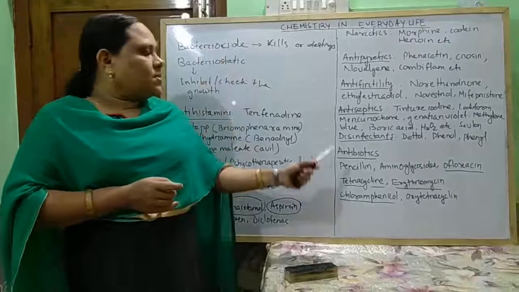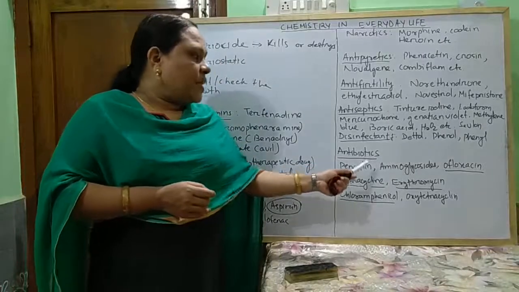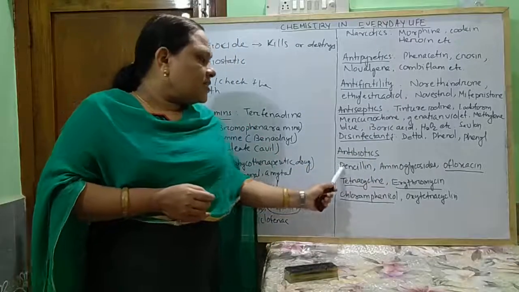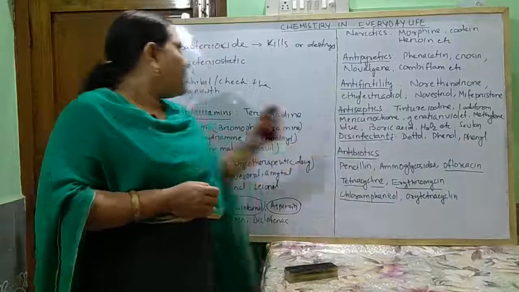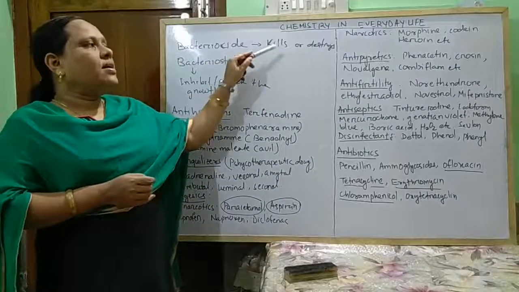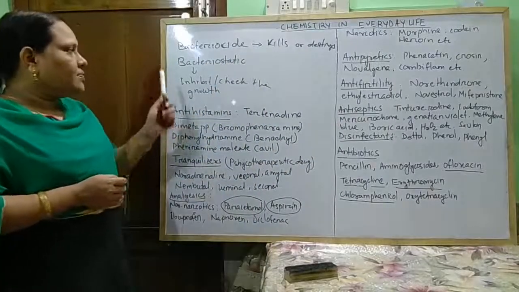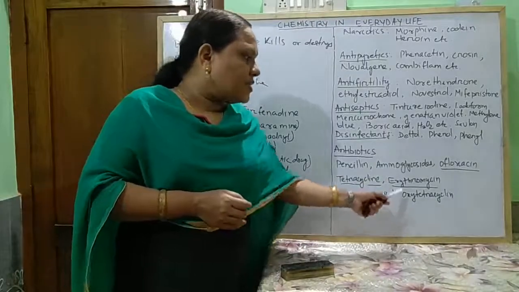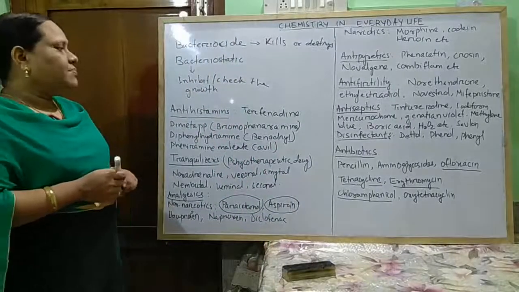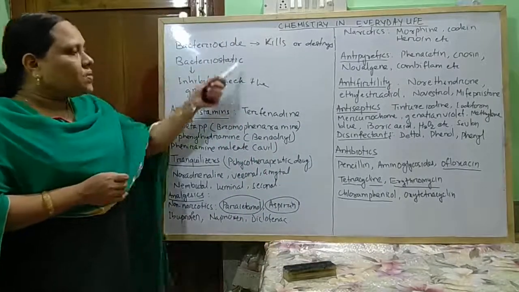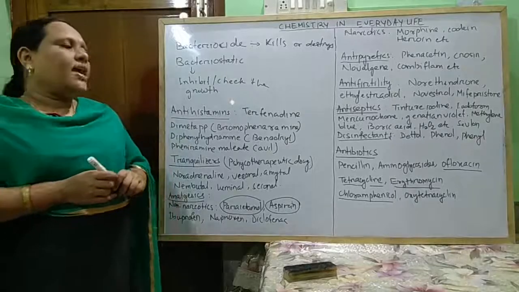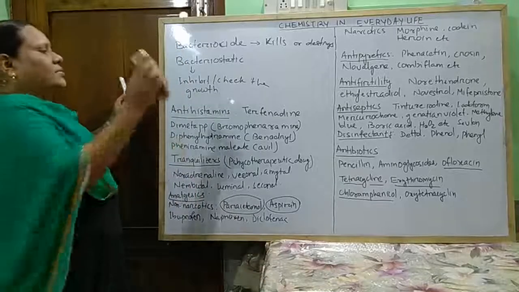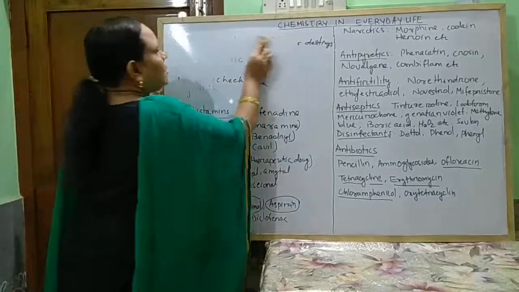Some bactericide antibiotics are penicillin, aminoglycosides, and ofloxacin. These three are examples of bactericide antibiotics. Whereas tetracycline, erythromycin, chloramphenicol, and oxytetracycline are examples of bacteriostatic antibiotics.